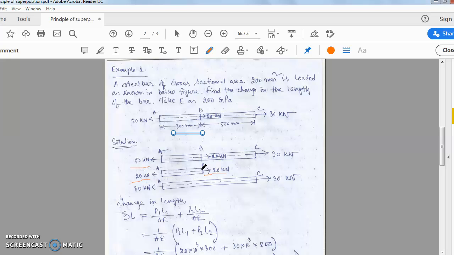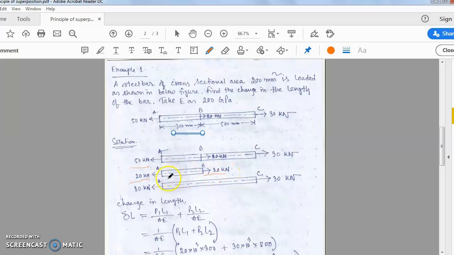Stress will be of two types, either tensile or compressive. We'll balance those forces in such a way that for every section there is either a tensile or a compressive stress. So in section AB, at point A there is 20 kilonewton of tensile, and at point B 20 kilonewton of tensile.